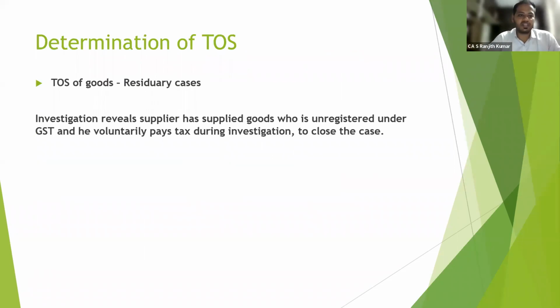Maybe we can understand with an example. In residual cases, I took this from the book only. Investigation reveals that a supplier has supplied goods, is unregistered under GST, and voluntarily pays tax during investigation to close the case. When is the time of supply attracted?